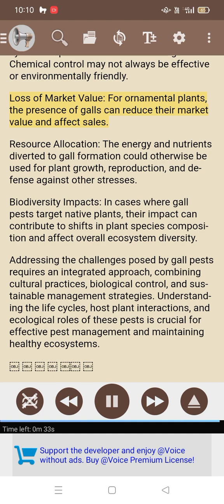Loss of market value: for ornamental plants, the presence of galls can reduce their market value and affect sales. Resource allocation: the energy and nutrients diverted to gall formation could otherwise be used for plant growth, reproduction, and defense against other stresses. Biodiversity impacts: in cases where gall pests target native plants, their impact can contribute to shifts in plant species composition and affect overall ecosystem diversity. Addressing the challenges posed by gall pests requires an integrated approach, combining cultural practices, biological control, and sustainable management strategies. Understanding the life cycles, host-plant interactions, and ecological roles of these pests is crucial for effective pest management and maintaining healthy ecosystems.